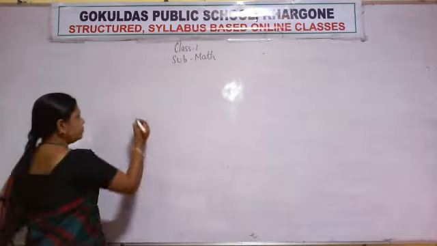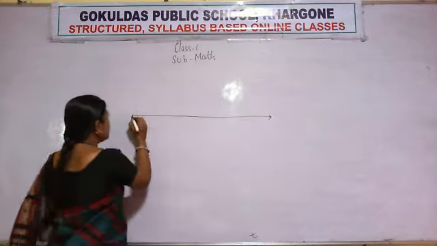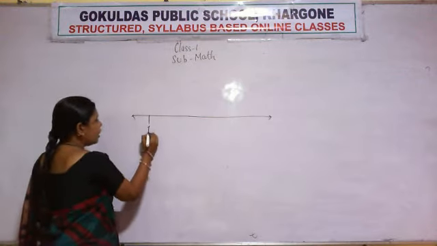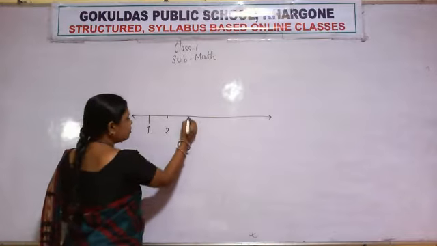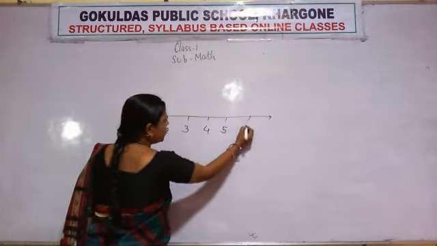Now see, suppose I have drawn this number line and I am writing some numbers here: 1, 2, 3, 4, 5 and 6.